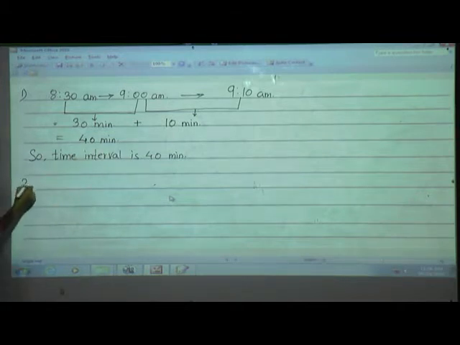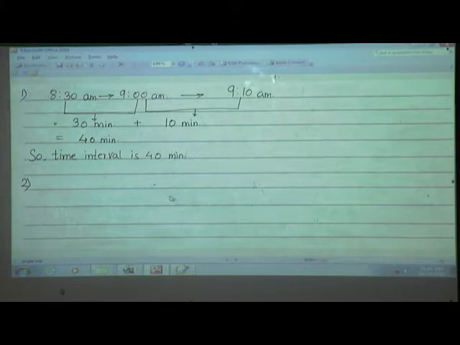Understood? Okay, now read question number 2 from the textbook. The school bus left the school at 7:30 a.m. and returned to the school at 9:20 a.m. And the question is, how long did the bus take to make the morning round?